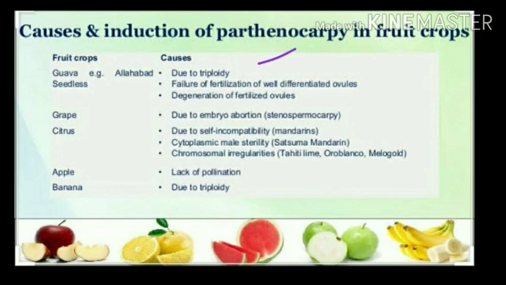Another terminology is the geocarpic fruit, about which questions may arise in NEET and JIPMER type exams. The example for that is groundnut; groundnut is the best example. A geocarpic fruit is nothing but a fruit that develops underground, in the soil. If the development is like that, it is said to be a geocarpic fruit, and the example is groundnut.